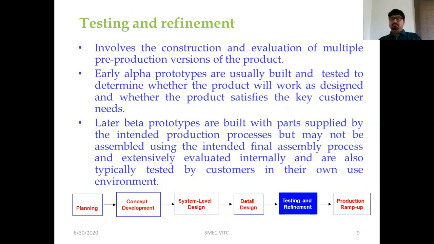Early alpha prototypes are usually built and tested to determine whether the product will work as designed and whether the product satisfies the key customer benefits. Later, beta prototypes are built with parts supplied by the intended production process, but may not be assembled using the intended final assembly process, and are extensively evaluated internally and are also typically tested by customers in their own use environment.